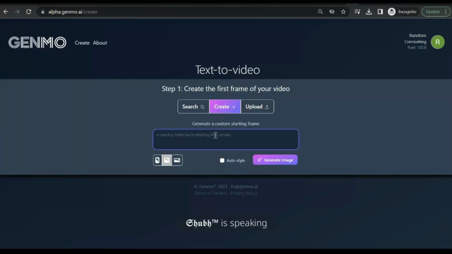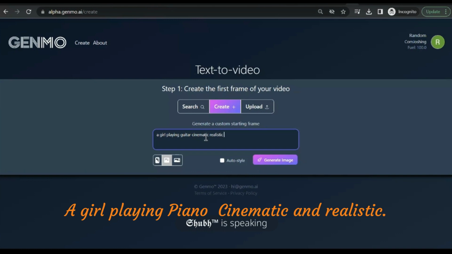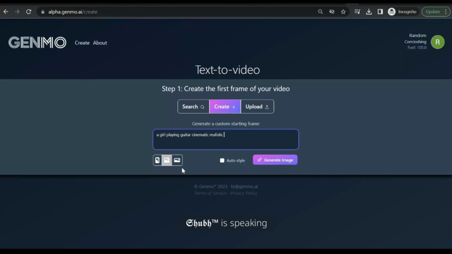Okay, let's do dancing. We have to create a video, so a girl playing piano or something. A girl playing guitar. Cinematic. Realistic. Let's see this much only. Generate image. It will generate an image, but we want a video, so let's do text to video now.